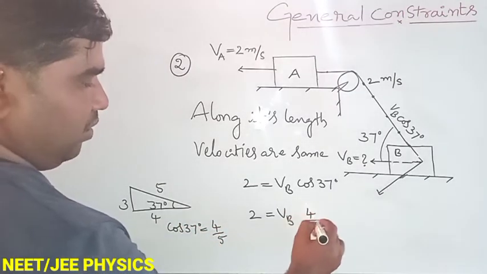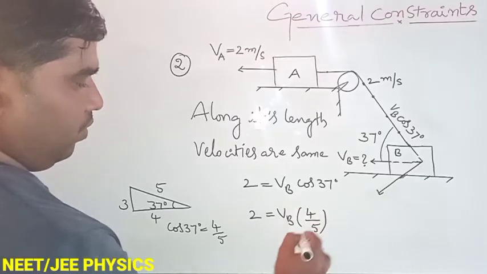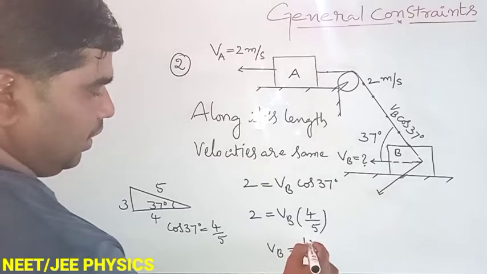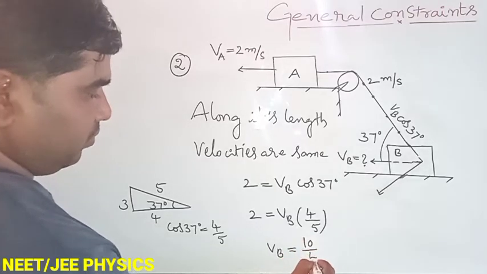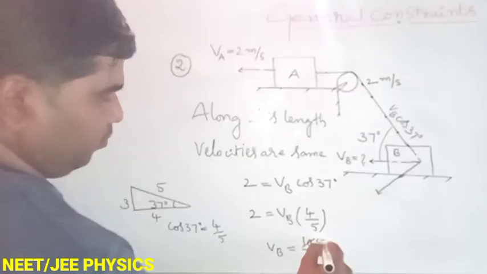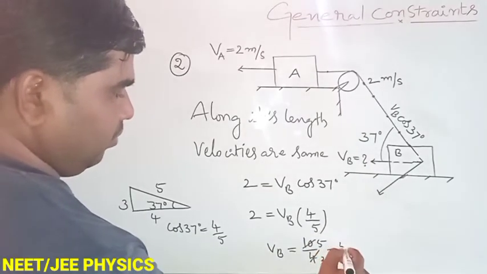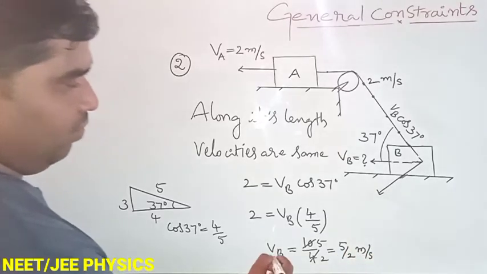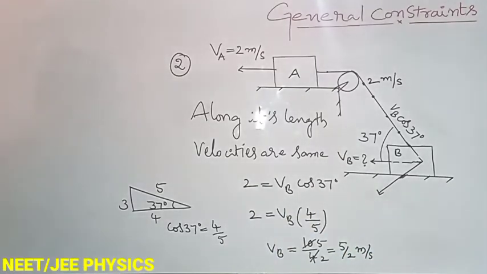VB equals to 10 upon 4 into 5, 2 to 0, which is equal to 5 by 2 meter per second. This is the velocity of B.